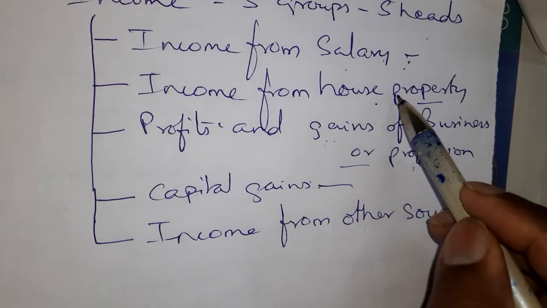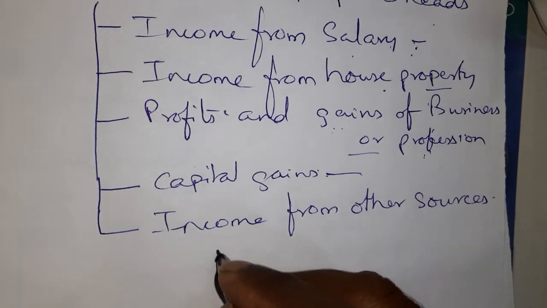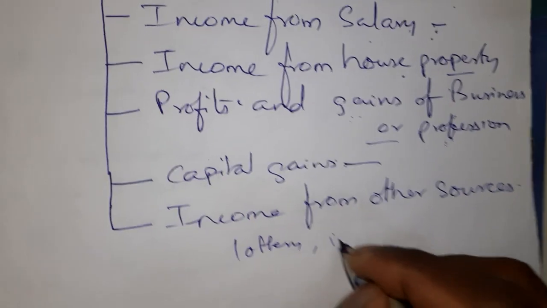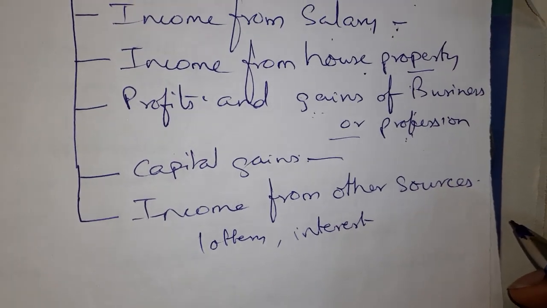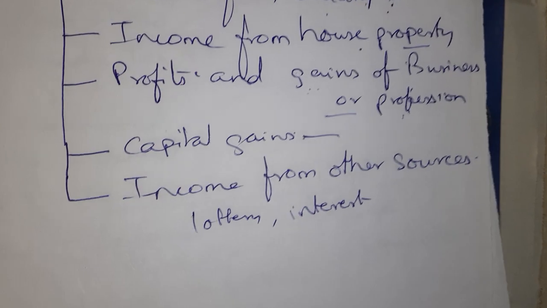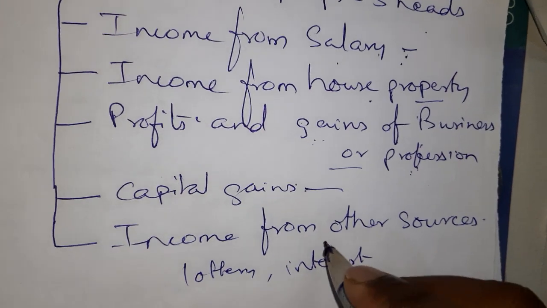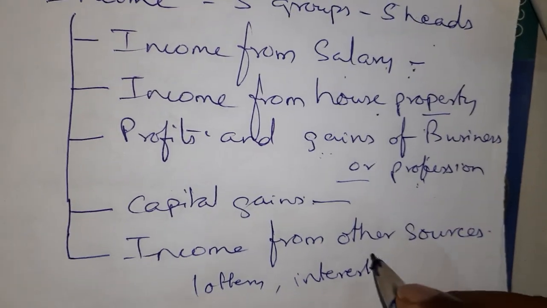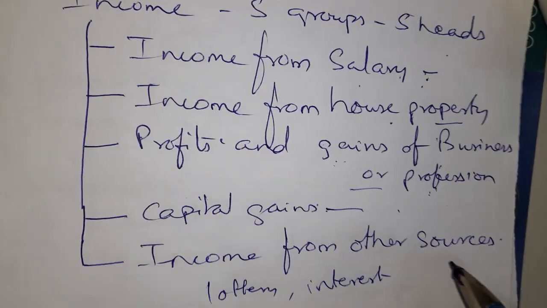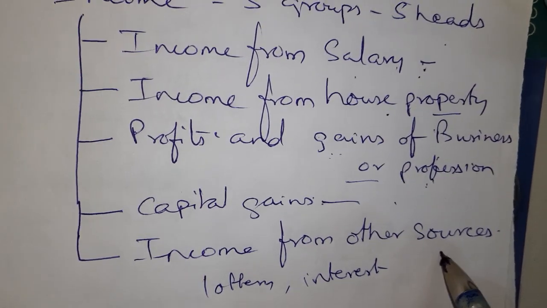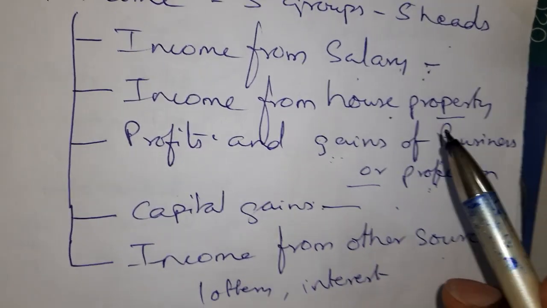Other than these 4 heads of income, any other income which you are earning, for example lottery winning, interest from SB account, interest from FD, or getting a gift from friends, or any other income, that will be chargeable under the head income from other sources. That is why it's called income from other sources. Those incomes which you don't tax under these four heads of income will be taxable under the head income from other sources.